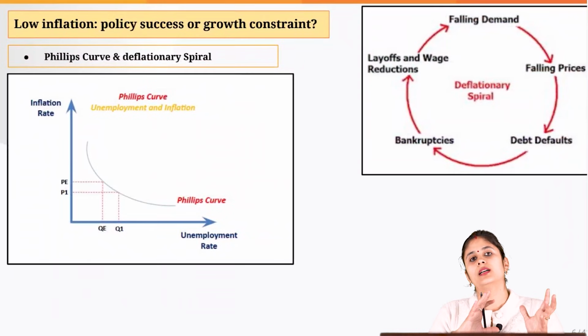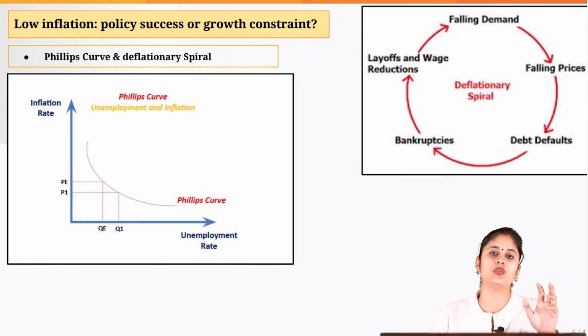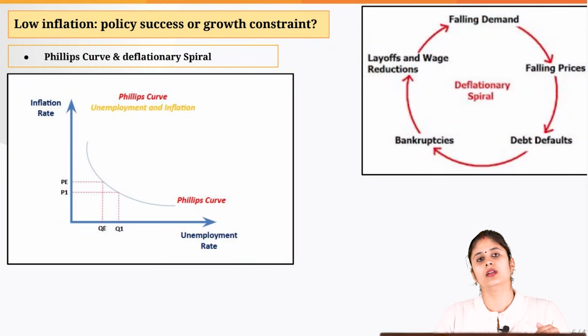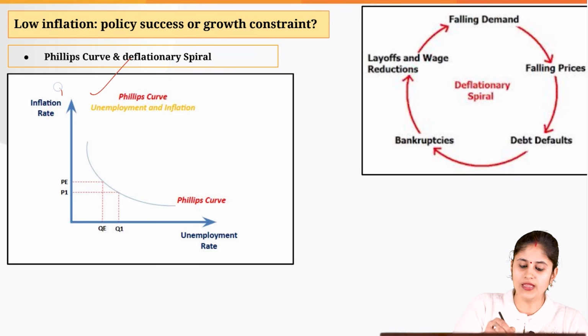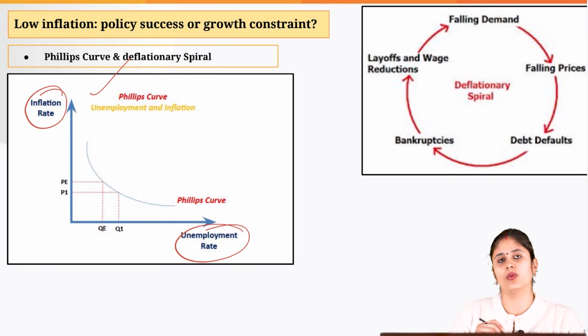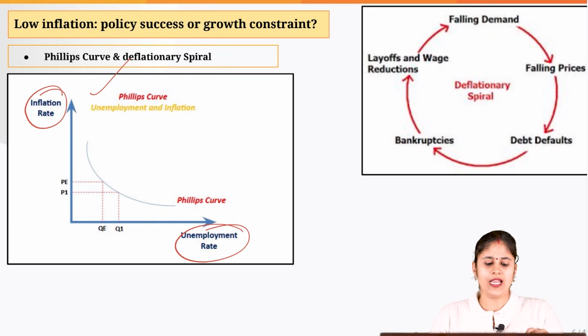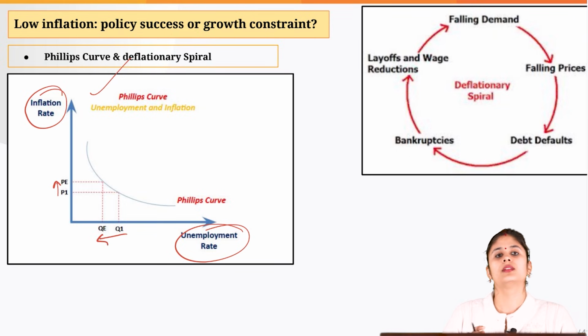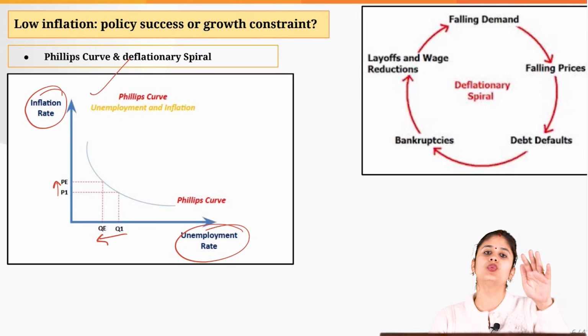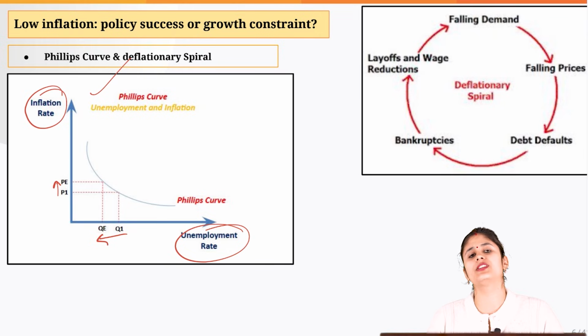Now, another economic concept that you can associate with this issue, that why it should be a cause of concern, is the Phillips curve. Now, Phillips curve basically tells us an inverse relationship between the inflation rate and the unemployment rate. So, it clearly tells us that if you want to reduce the unemployment level, you should be ready to let the inflation rate increase. Okay.